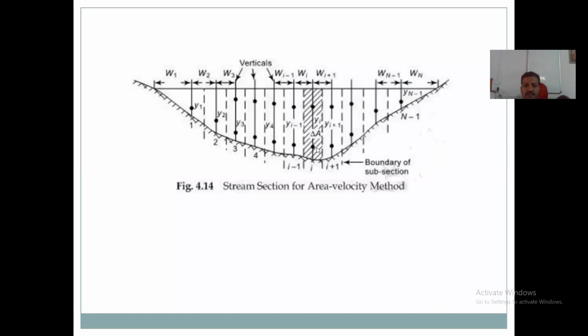This is the area velocity method. This cross section is divided into a number of segments or subsections, where velocity is measured by using a current meter at each subsection.